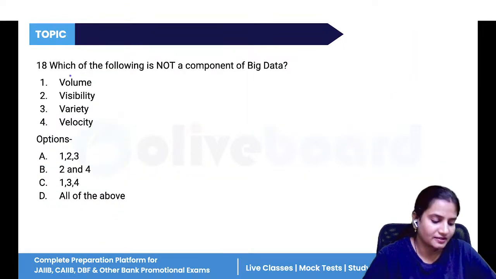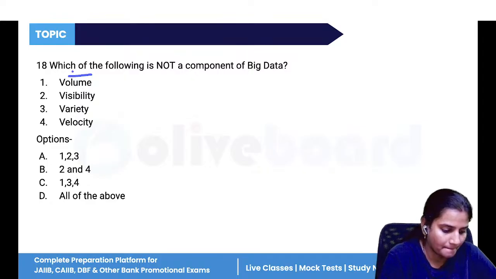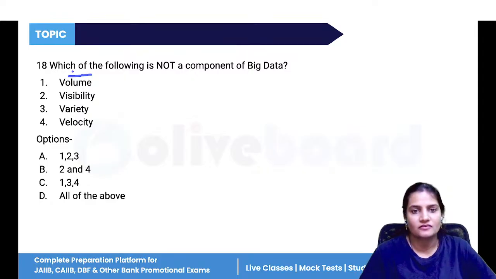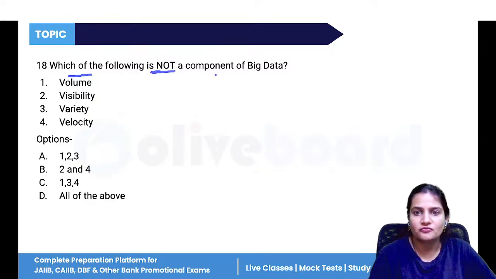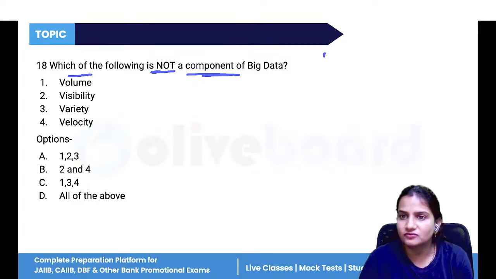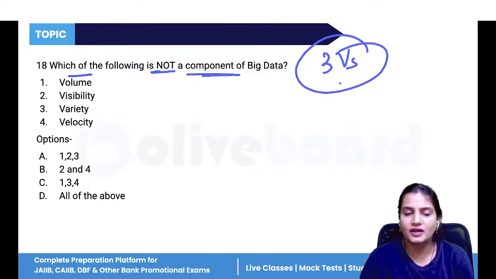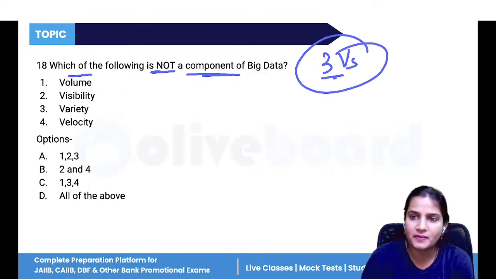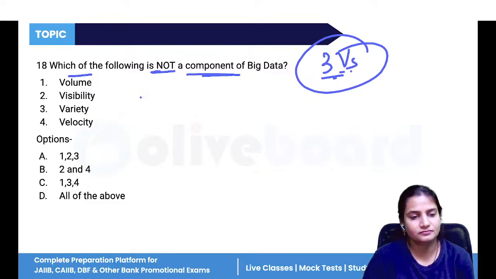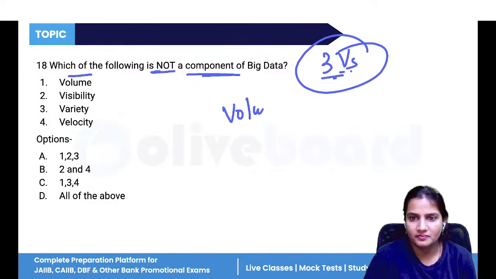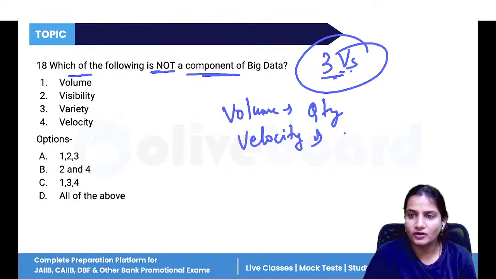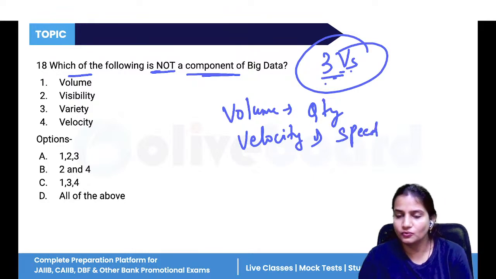Now, question number 18. Which of the following is not a component of big data? In big data, we have three V's. Which among the following is not a part of the three V's? We have volume, which tells about the quantity. Then velocity, which tells at what speed your data is moving from one path to another.